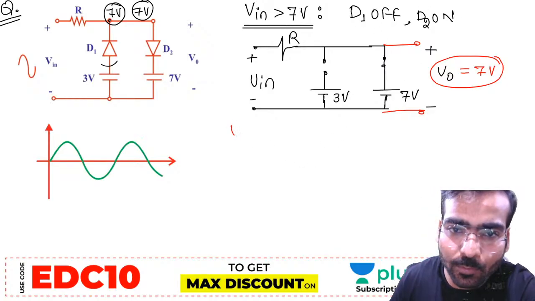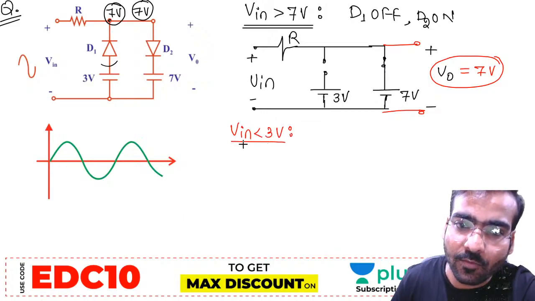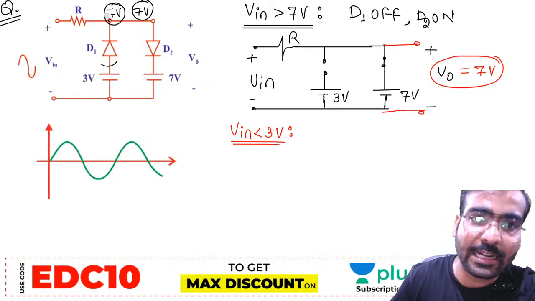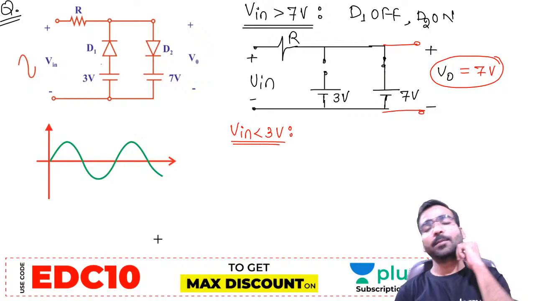Now what will you take? Vn less than 3 volt you can take. When Vn is less than 3 volt, let us check. Let me erase this. Now let us check. When Vn is less than 3 volt, less than 3 means how much?